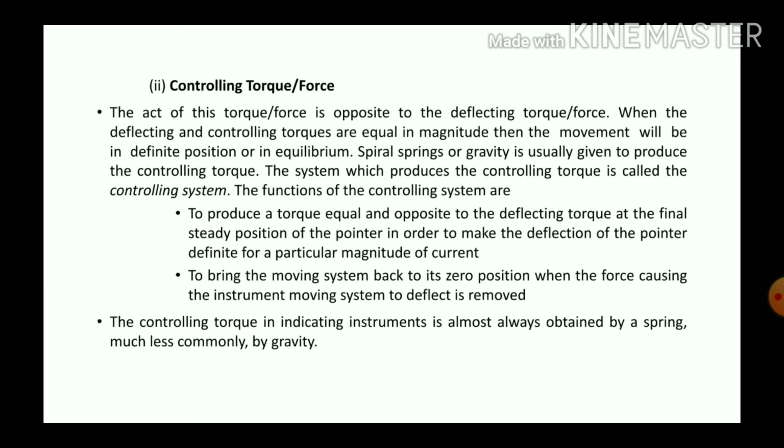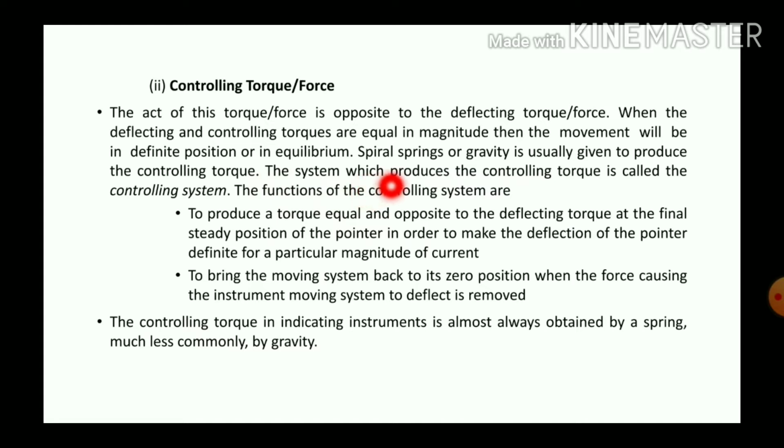Second one is controlling torque or controlling force. The action of this torque or force is opposite to the deflecting torque. When the deflecting and controlling torque are equal in magnitude, then the movement will be in a definite position or in equilibrium. Spiral springs or gravity is used to produce the controlling torque.